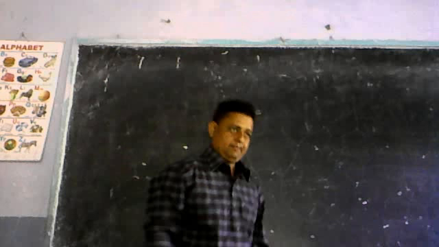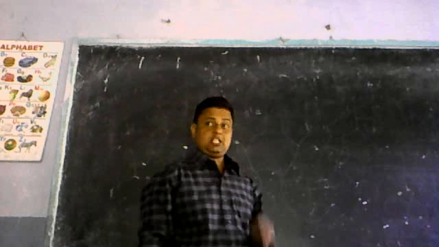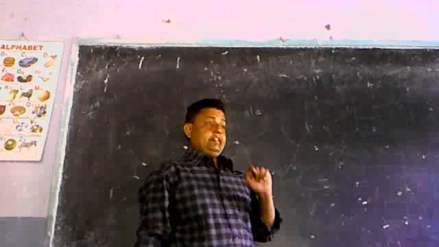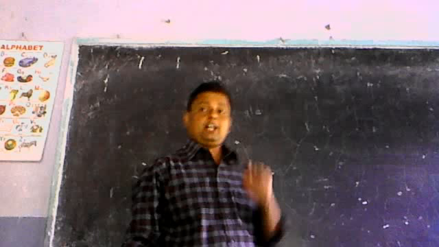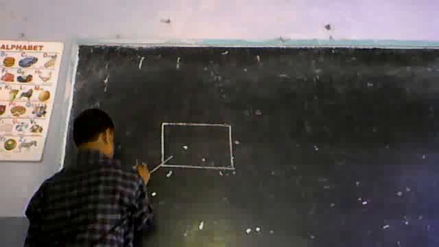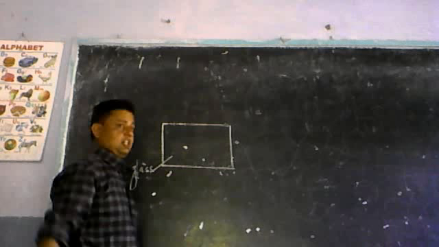There are two media required for total internal reflection. The light ray must pass from denser to rarer medium. Number one. Suppose this is a glass slab, a denser medium, and this medium is air or rarer medium.